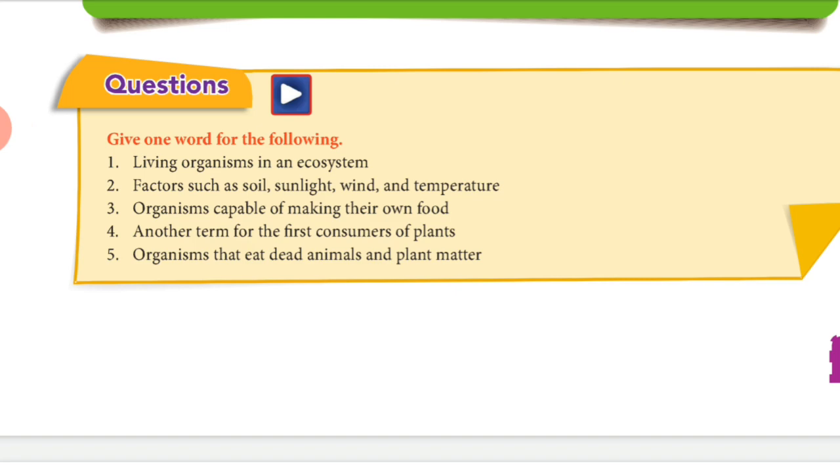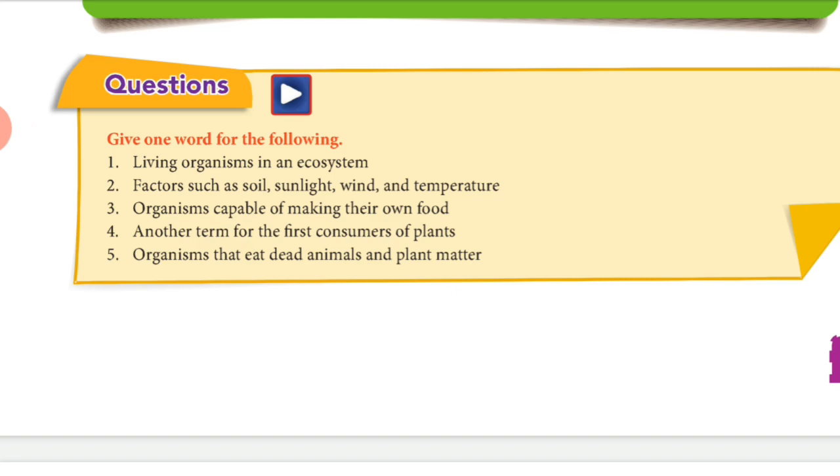Third one, organisms capable of making their own food. So it is called autotrophs. Fourth, another term for the first consumers of plants. So it is called primary consumers. Fifth one, organisms that eat dead animals and plant matter. So it is called scavengers.